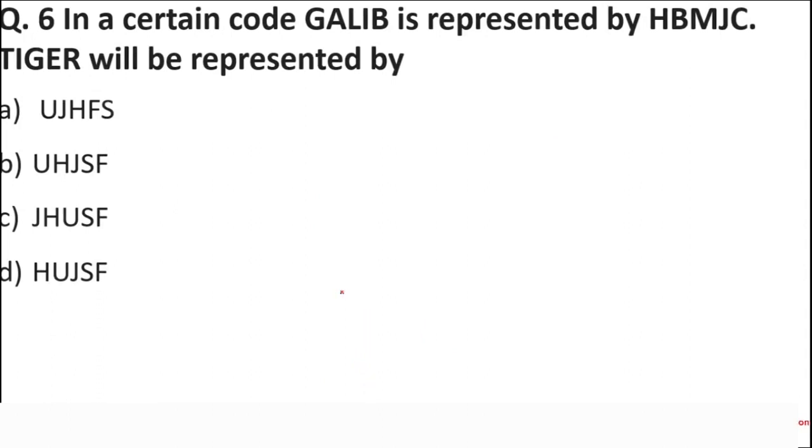In a certain code, Galib is represented as HBMJC. Tiger will be represented as? So this is again a simple question which all my students should be able to answer correctly.